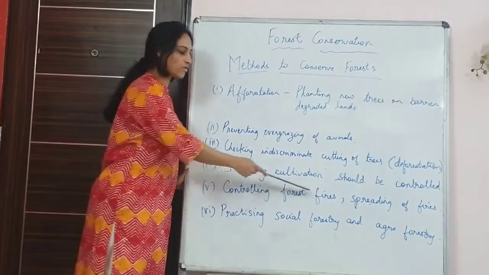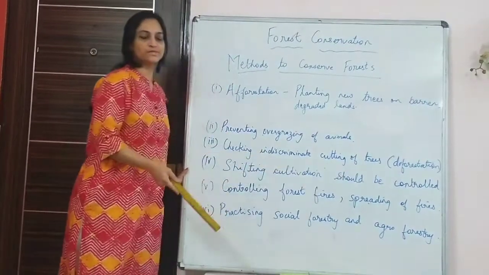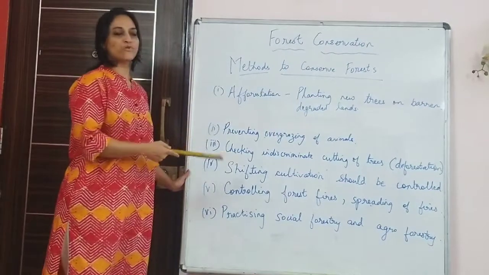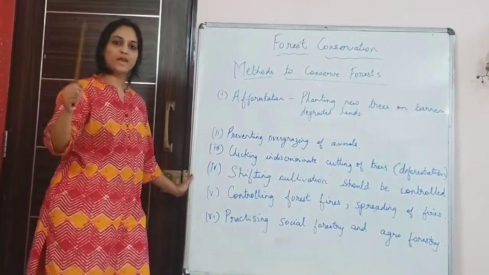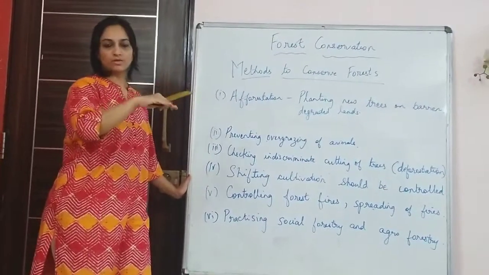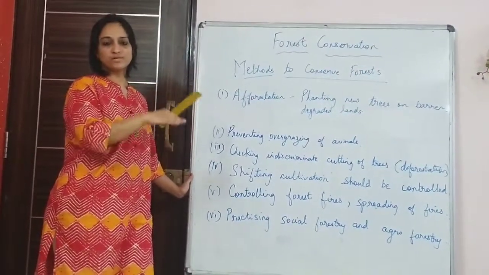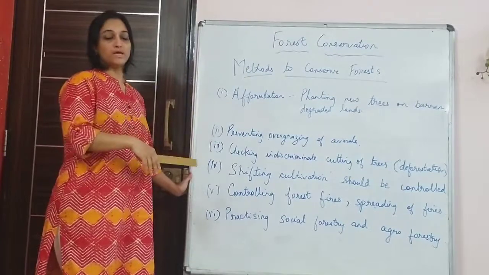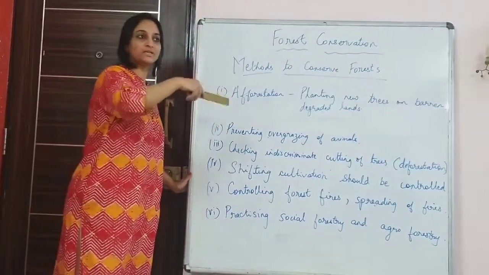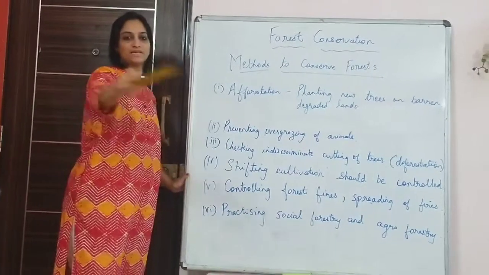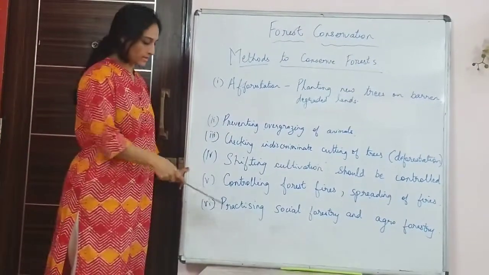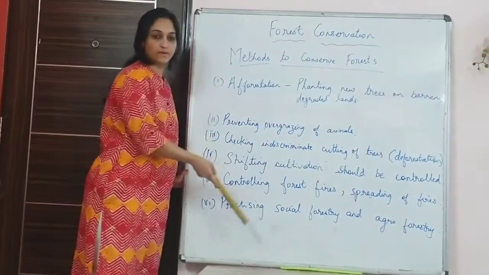Next is controlling forest fires, that is, the spreading of fires. In these forested areas there are fire lines, which means a certain patch of land is left vacant with no vegetation. So even if a forest fire happens, it does not spread, because that patch of land lacks vegetation and the fire gets controlled there. So: controlling the spreading of forest fires.